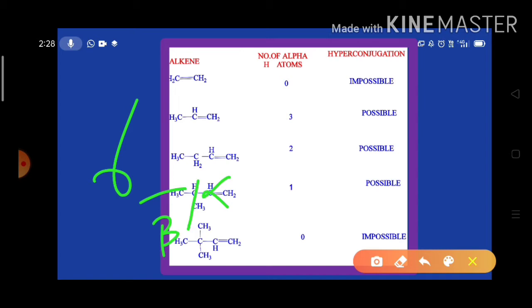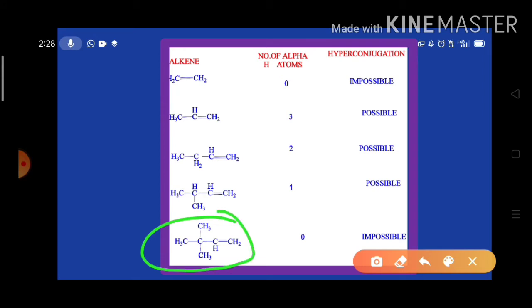Okay, and now we go for this one. This is 3,3 dimethyl butylene. Butylene is the common name, and numbers are part of the IUPAC nomenclature. So the IUPAC name of this one becomes 3,3-dimethylbut-1-ene. But anyhow, don't worry about the name here.